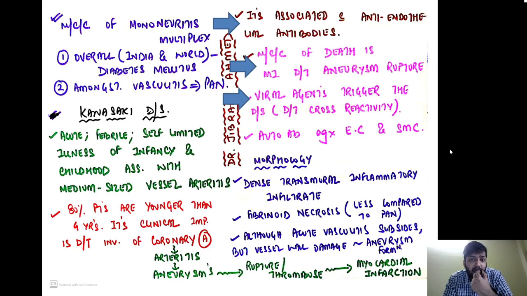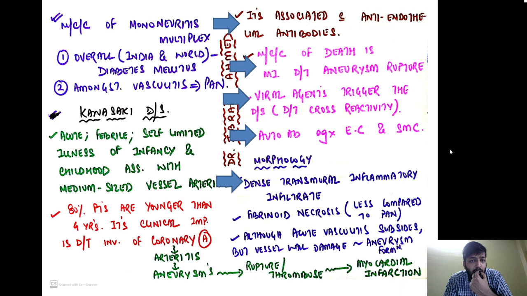Viral agents or any other infectious agent, but mostly viral agents, trigger the disease because of cross reactivity. Means the viral agents went inside the body, and antibodies formed against those viral antigens cross reacted with the vascular antigen also, and that caused the disease. Autoantibodies against endothelial cells and smooth muscle cells are also seen.